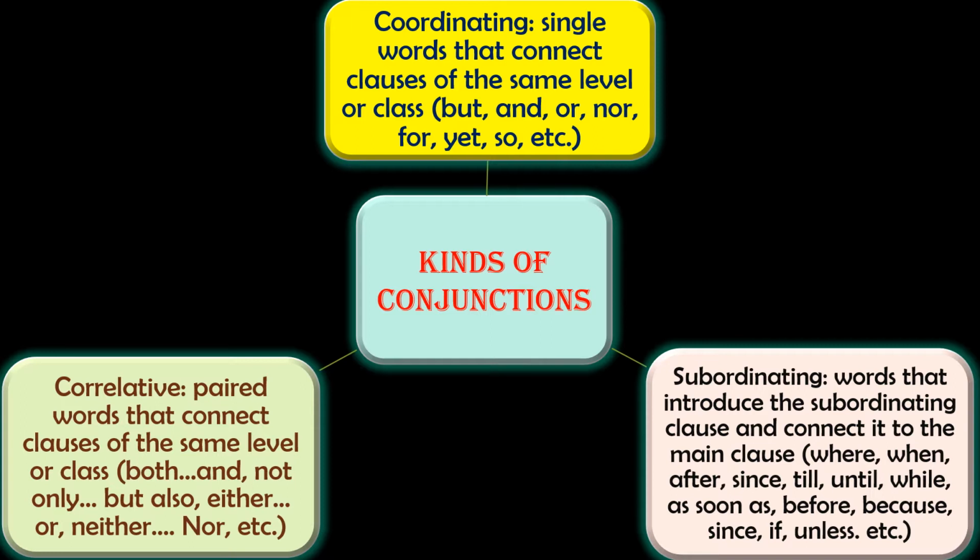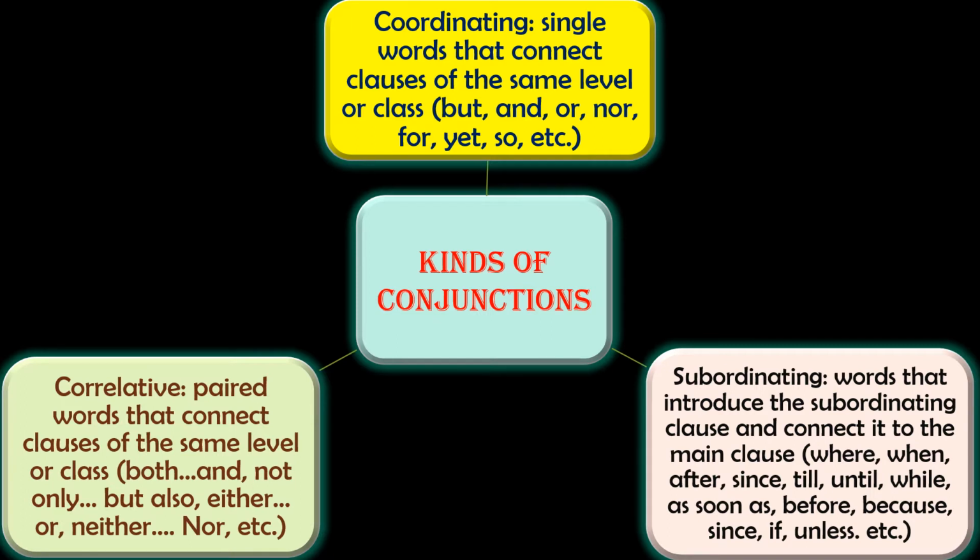The next one, subordinating conjunctions. So what are subordinating conjunctions? Words that introduce the subordinate clause and connect it to the main clause. You know independent clause and dependent clause that we use. So the words used to connect an independent clause with a dependent clause are subordinating conjunctions. What are the example words? Where, when, after, since, till, until, while, as soon as, before, because, since, if, unless.